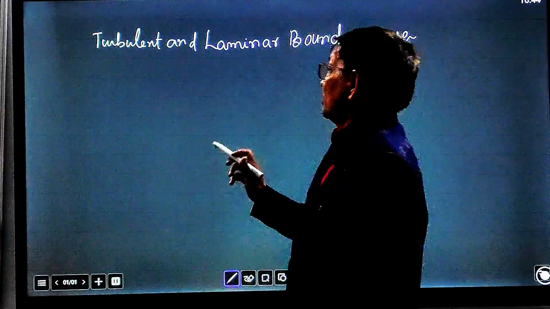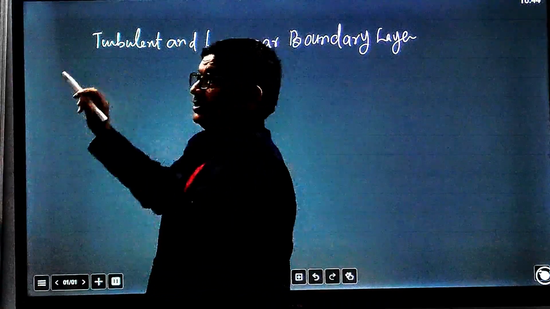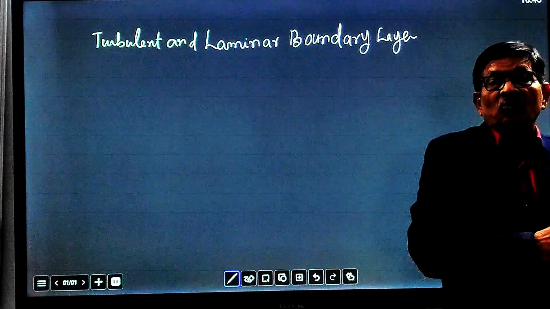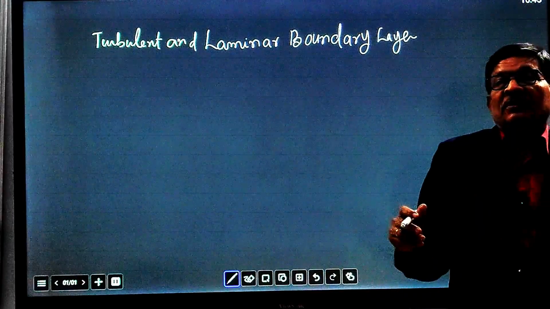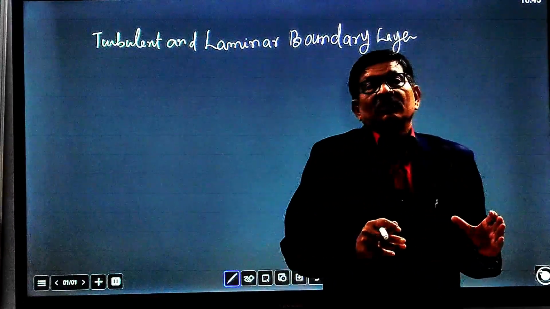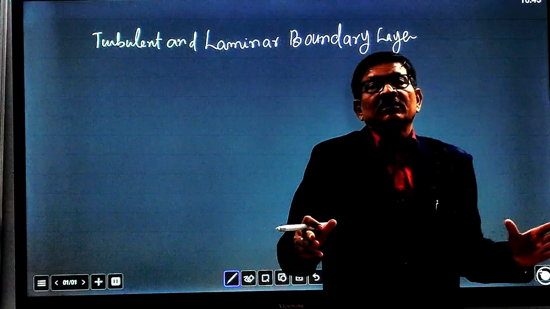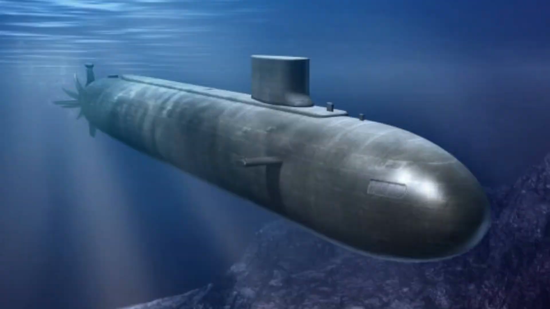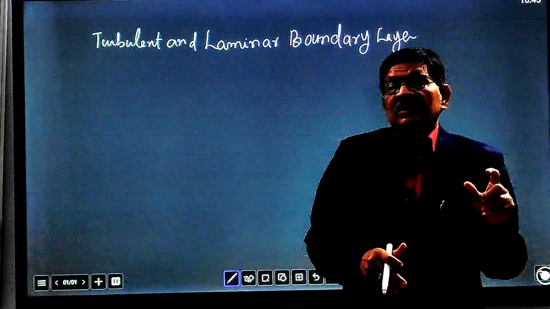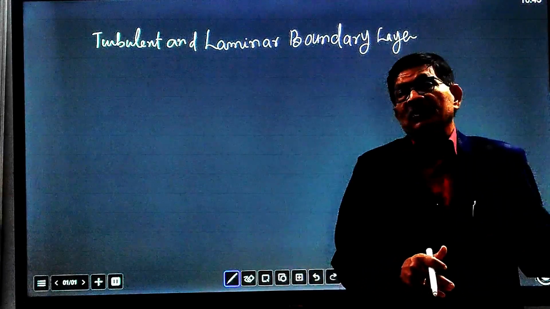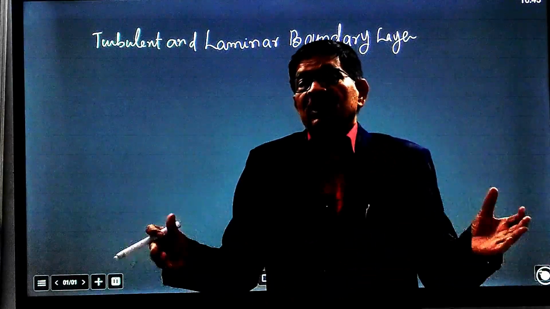He also gave the concept of turbulent and laminar boundary layer, because in most cases we describe this boundary layer for open channel flow, for flow over a flat surface. Open channel flow means the fluid is not in a confined channel, but is a moving stream, or some body is immersed inside the fluid, for example a submarine swimming inside the water, or aeroplanes or fluid machinery, where a solid body comes in contact with stationary fluid, or moving fluid comes in contact with a solid surface, or both are moving.